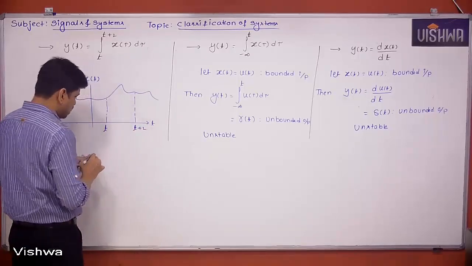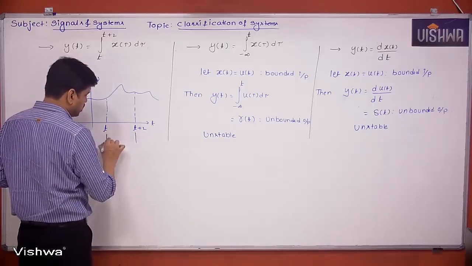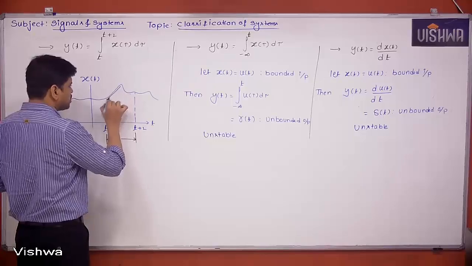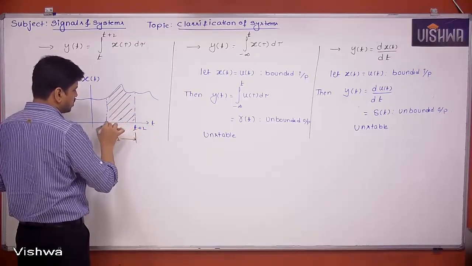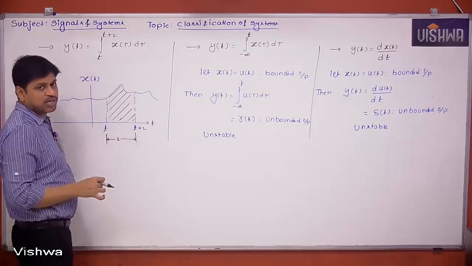That means the duration for the integration is 2 seconds only. So whatever may be this area, whatever may be the signal from t to t plus 2, it doesn't matter, the area is always a finite value.